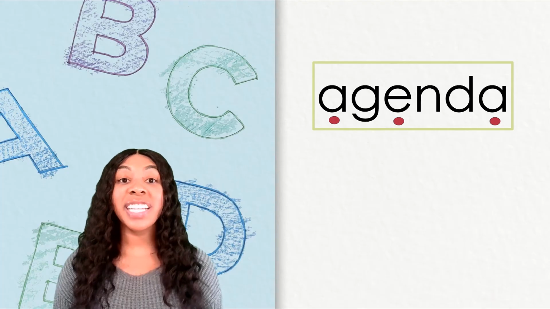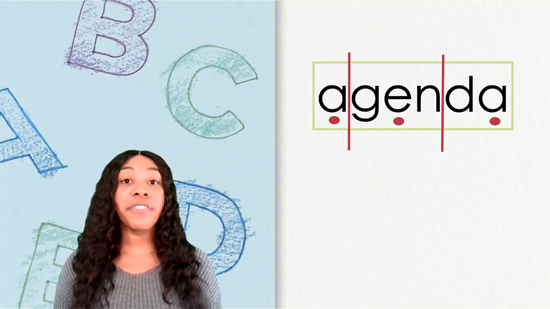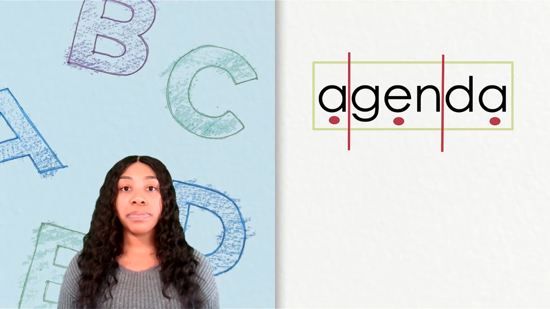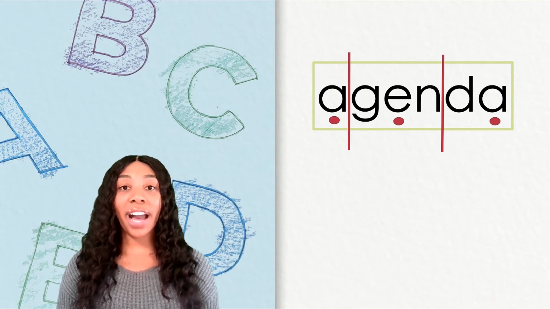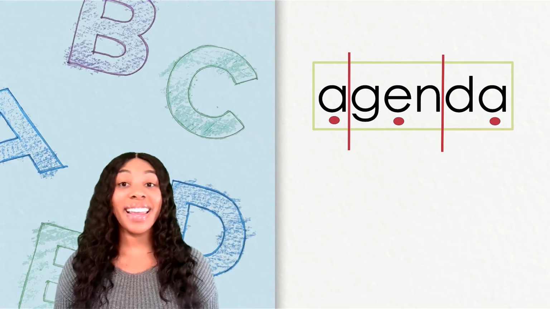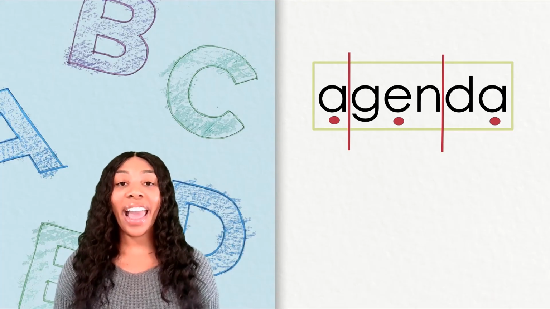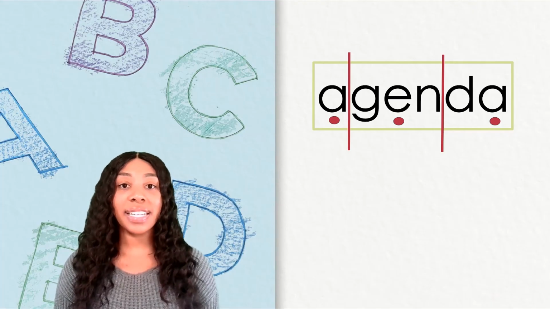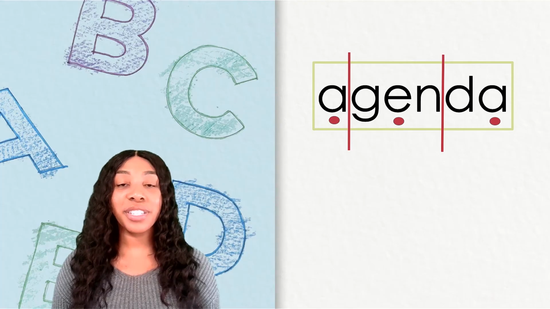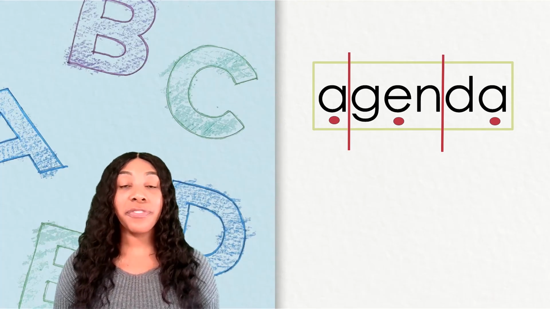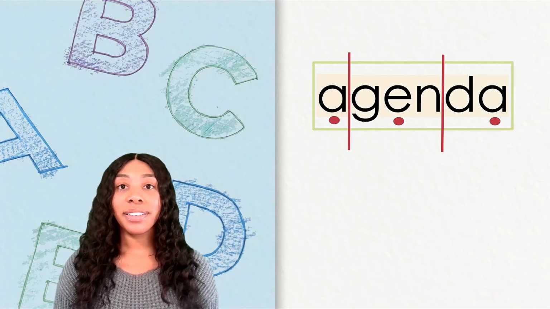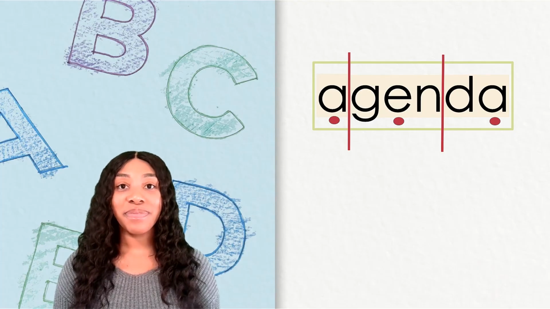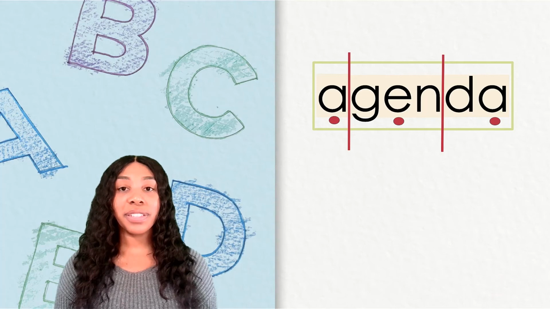We can split this word into 3 syllables right after the first schwa and after the closed syllable. We can see this because there is a vowel, E, then 2 consonants, N and D, and then another vowel, A. We know that we can divide syllables right between 2 consonants. Now it will be easier to read the syllables. Starting with the first syllable, we have uh, then gen, duh. What is the complete word? Agenda.